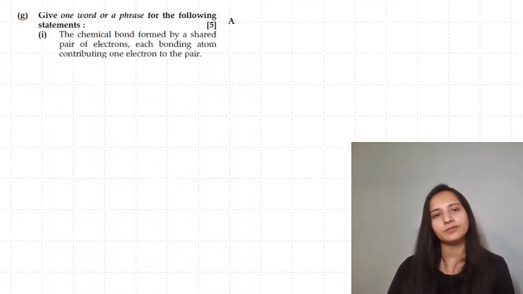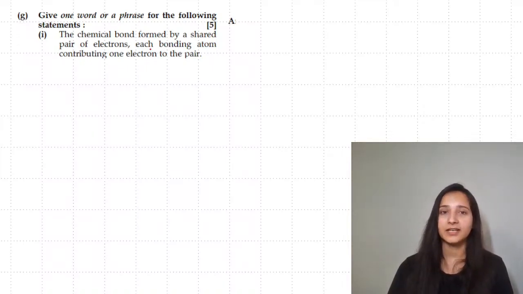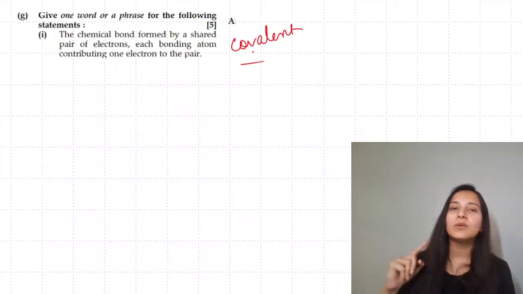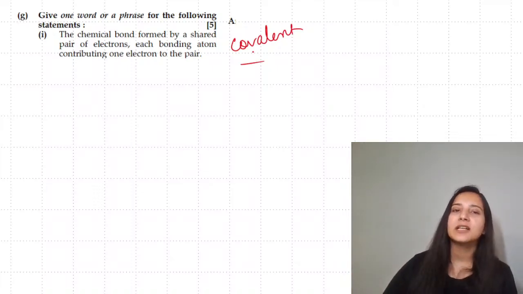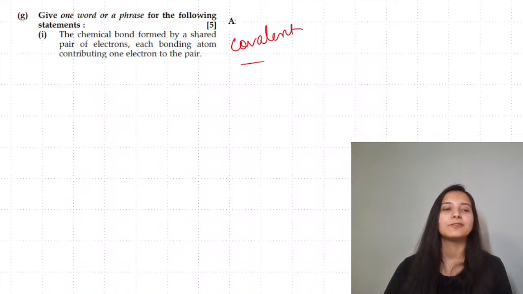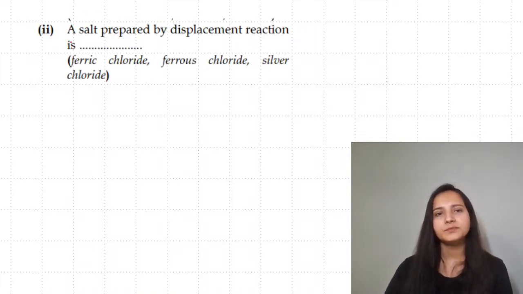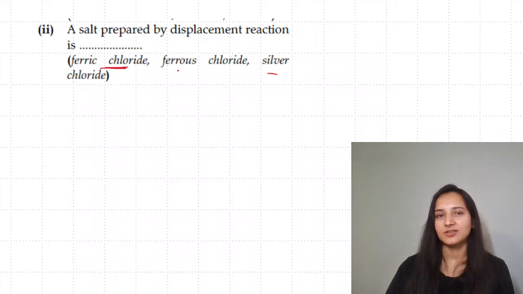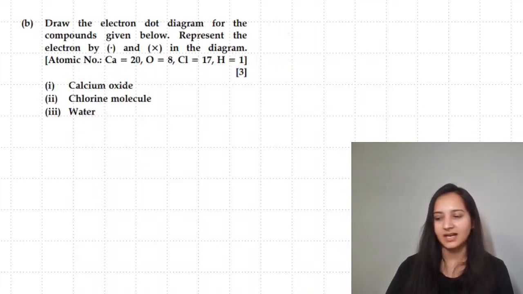Give one word for the following. Chemical bond formed by a shared pair of electrons, each bonding atom contributing one. So here this is going to be covalent. Had it been that only one participating atom is contributing electrons, then that would have been a coordinate bond. A salt prepared by displacement reaction: ferric chloride, FeCl3, was combination. Silver chloride was precipitation. So ferrous chloride will be your answer.